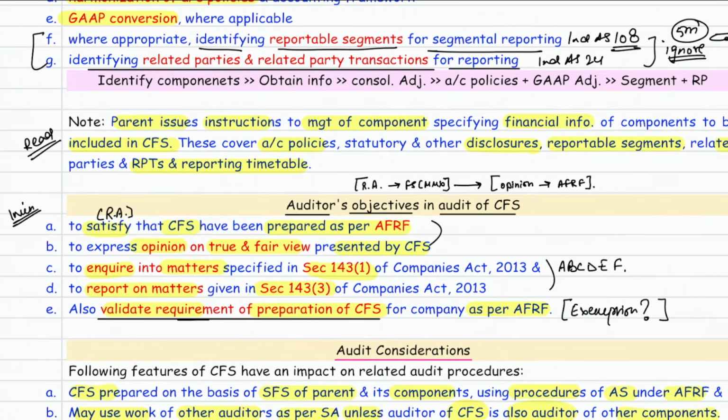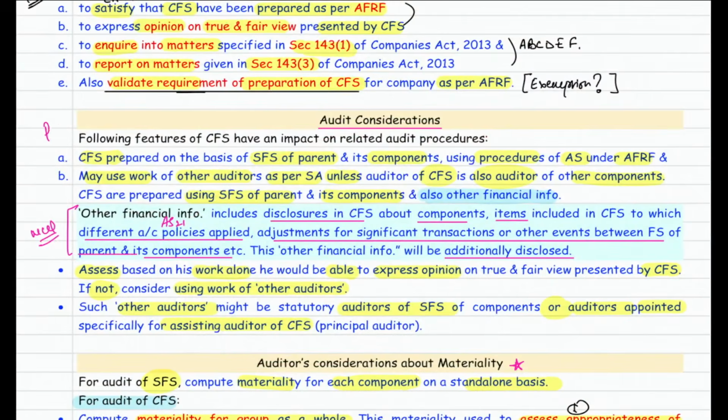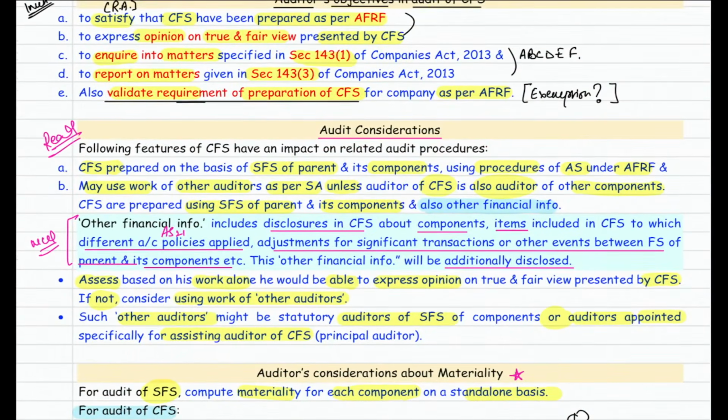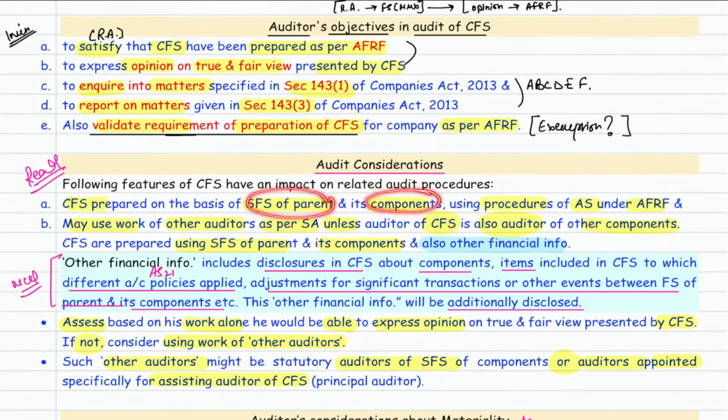Is everything till here clear? Yes, sir. Then we have a topic, you just need to read this topic. Nothing critical in this topic. Okay? Do it in a very fast manner. Whenever you want to prepare the CFS, what do you need? Parent ka SFS and component ka SFS, and apply the procedure as per the applicable FRF. Sometimes for the component SFS, you can use the work of other auditor unless you are also the auditor of the component. CFS are prepared using the SFS of the parent and component plus some other information.